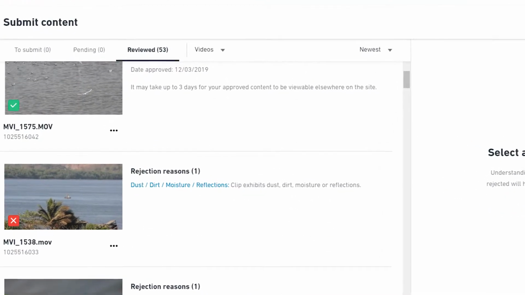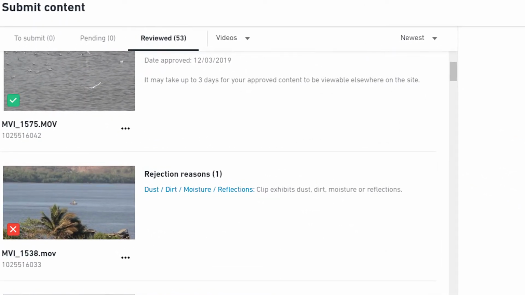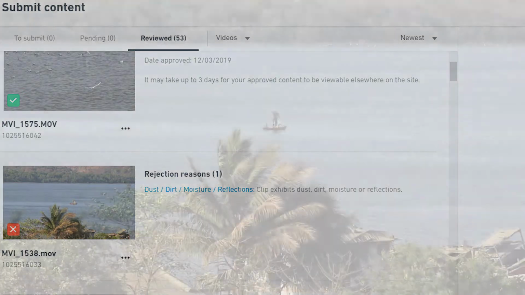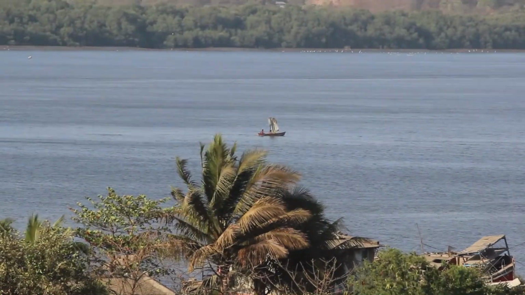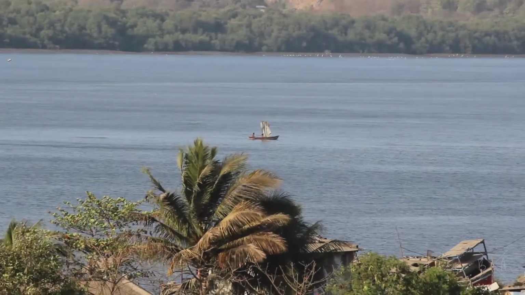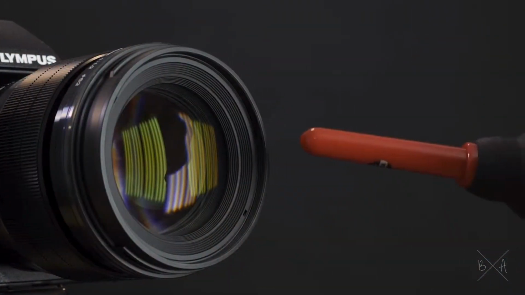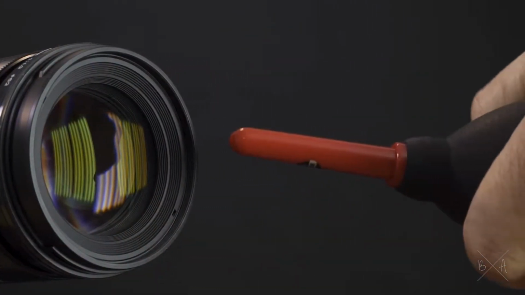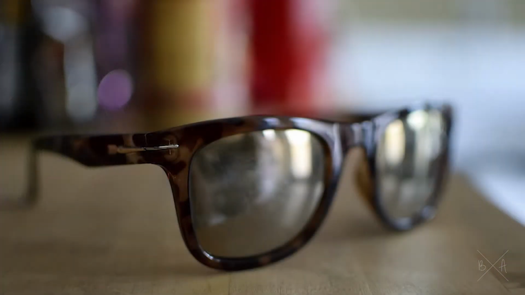6. Clip exhibits dust, dirt, moisture or reflections. Sometimes in landscape photography or video it may cause this issue. Clean your camera lenses before you start shooting any video. Try to avoid reflective things in your frame.